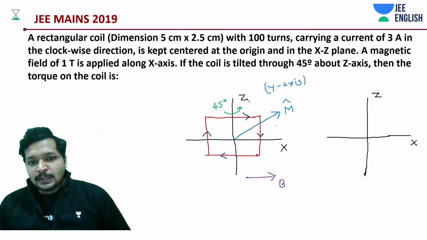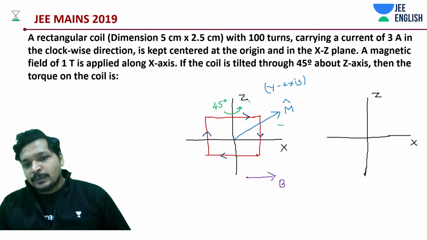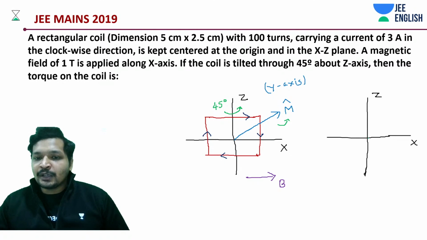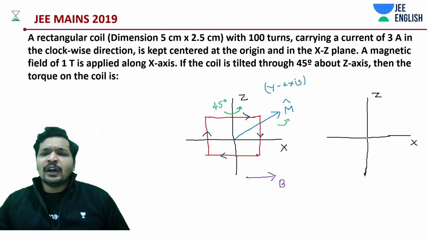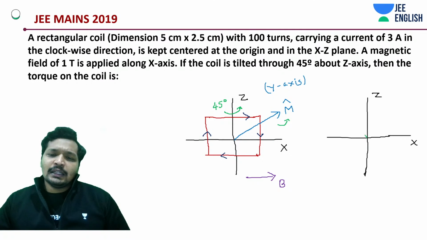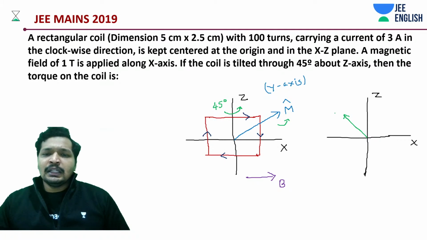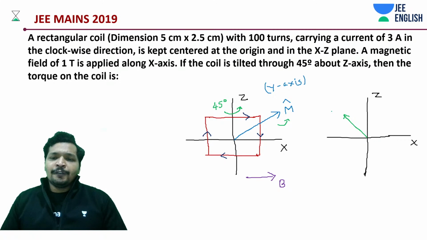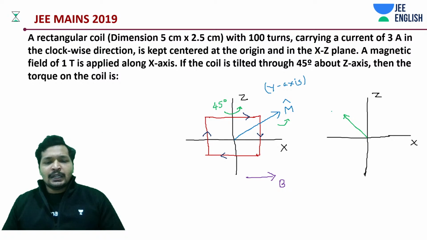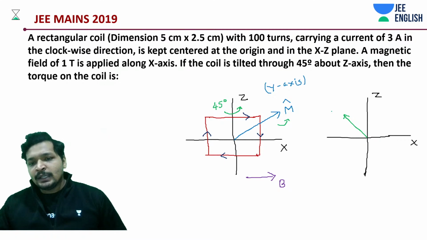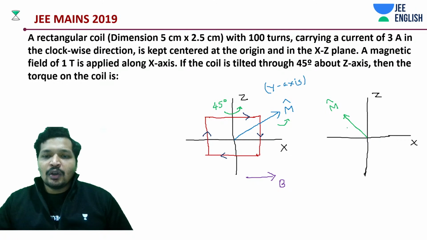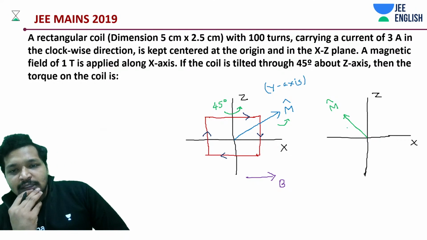So what happens to your final moment? It's going to be along this way, still in the y plane, but now your field and your moment are at an angle of how much? 135 degrees.